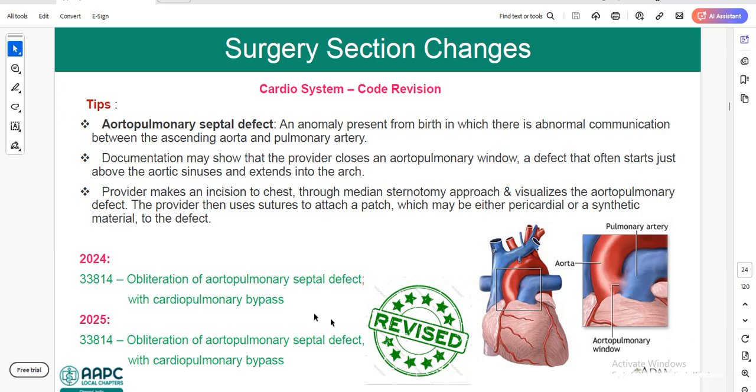So next we have the revision here. In 2024 we have 33814, obliteration of aortopulmonary septal defect with cardiopulmonary bypass. So what is obliteration? Basically this is correction: correction of aortopulmonary septal defect with cardiopulmonary bypass. So what is cardiopulmonary bypass? Another name for cardiopulmonary bypass is the heart-lung machine. So what is the revision here? If you observe this code, in 2025 the number is the same, obliteration of aortopulmonary septal defect with cardiopulmonary bypass. So this semicolon is removed in 2025.